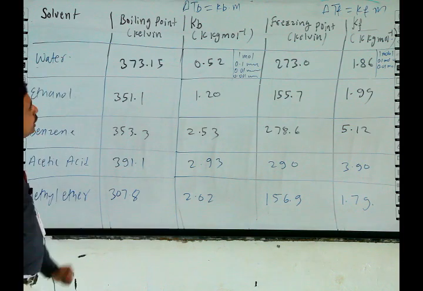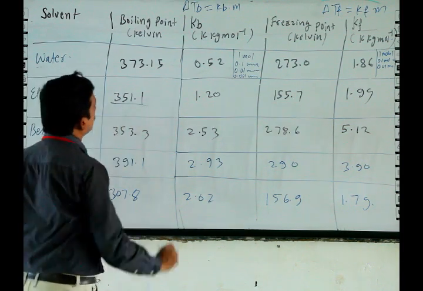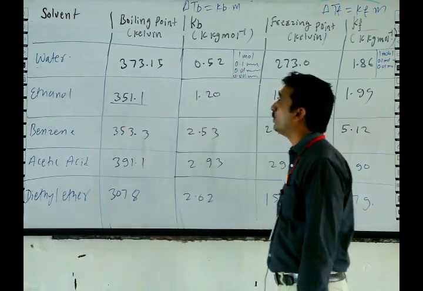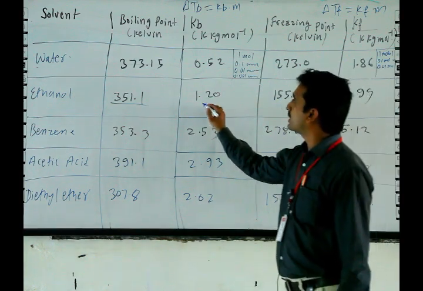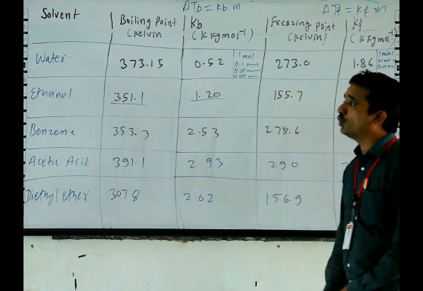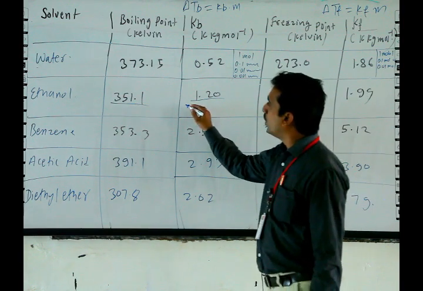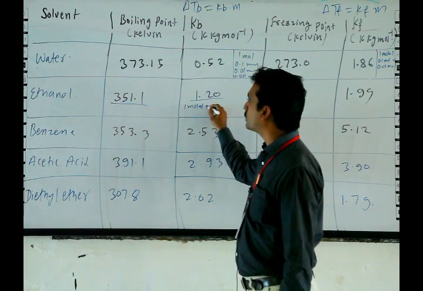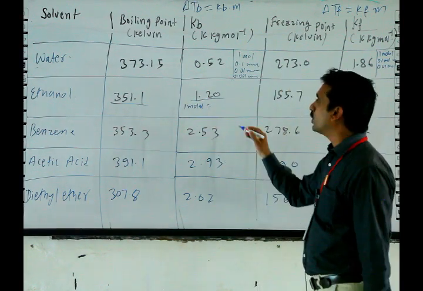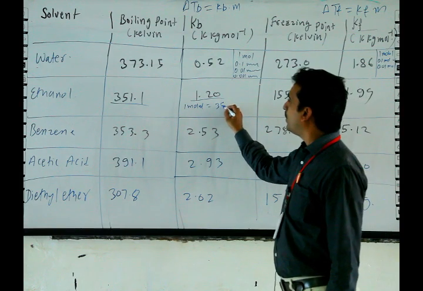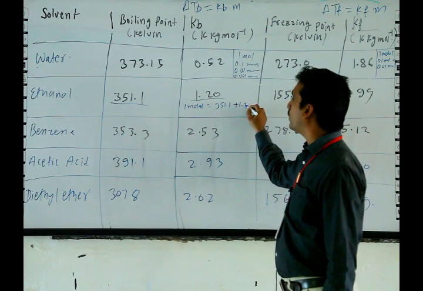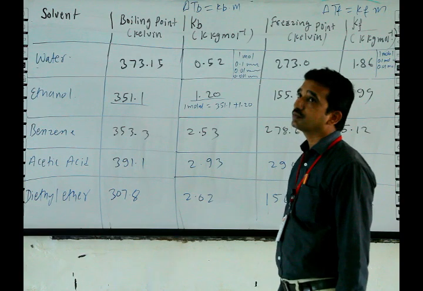Here for ethanol, the boiling point will be 351.1 and its Kb value is 1.20. If there is a 1 molal solution, then the boiling point of the solution will be 351.1 plus 1.20.